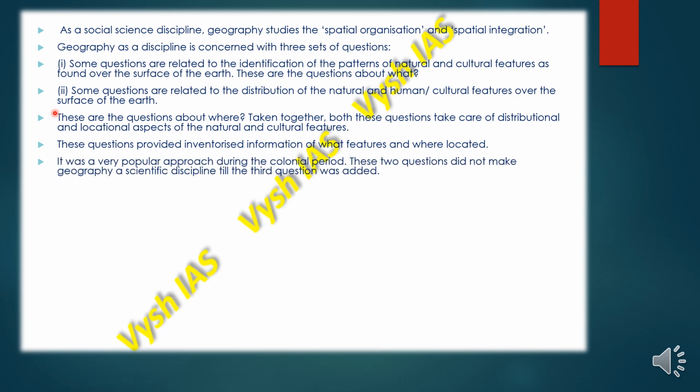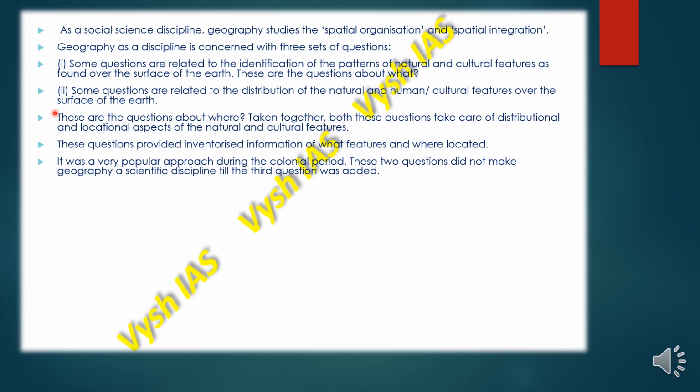First one is what, second one is where, and taken together, both these questions take care of the distributional and locational aspects of natural and cultural features. So distribution of the resources plus where they are located on the earth. So these questions have provided inventorized information of what features there are and where they are located.